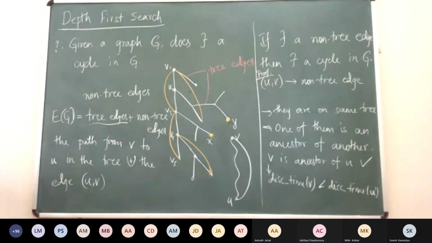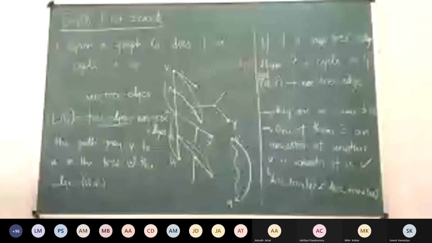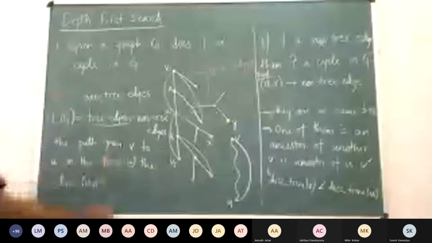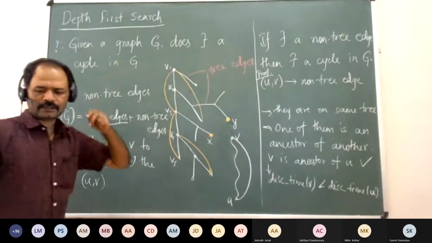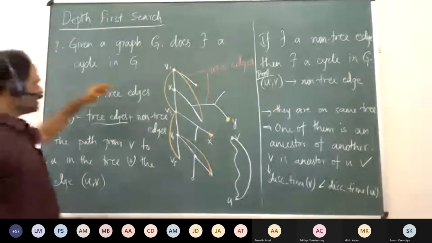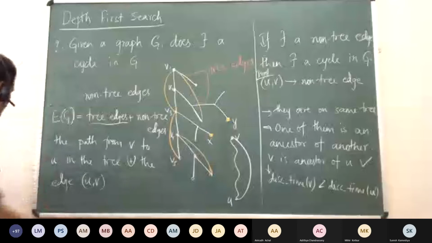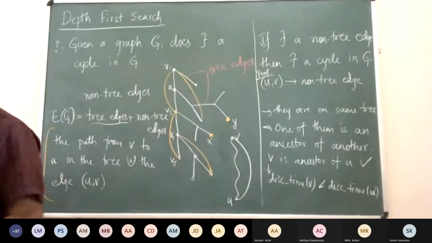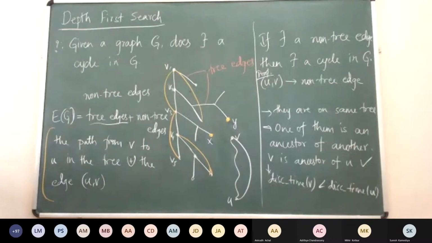We want to exhibit one cycle. Whenever such a question is there, it's also good to exhibit that cycle, what we call a certificate. This is a cycle which we have exhibited. Okay, is that fine?